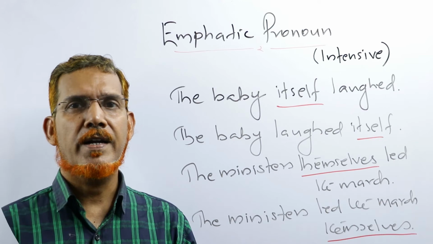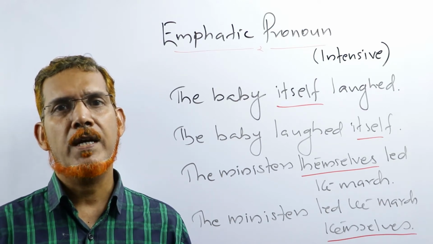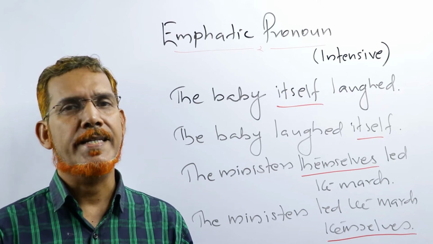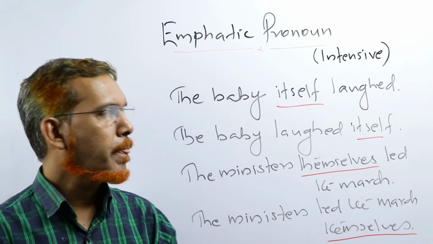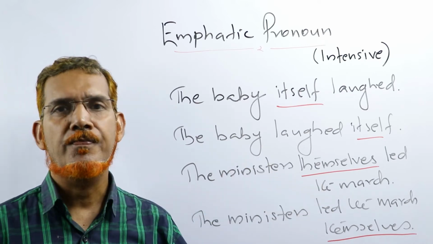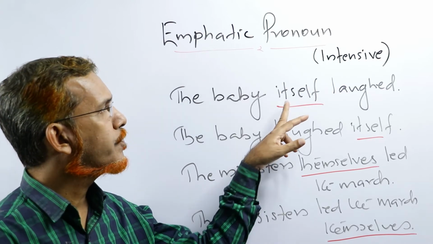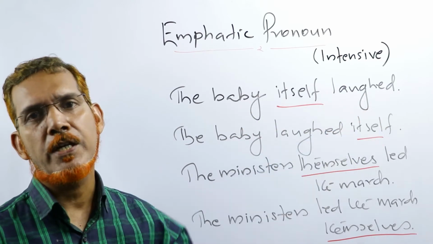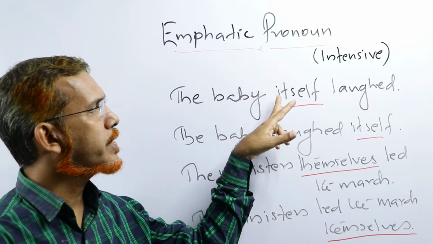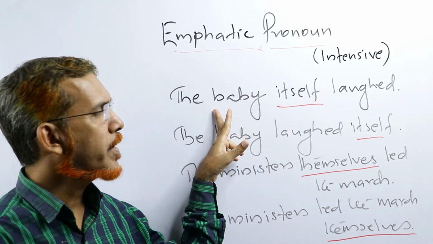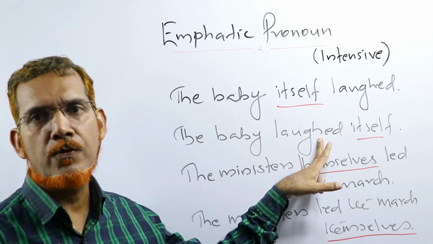Next, itself and themselves. Themselves is the plural of himself, herself and itself. The baby itself laughed. The baby laughed itself. Same meaning. A laugh is an intransitive verb. Here, itself comes just after the subject, the baby, and in the second sentence it comes after the intransitive verb laugh.